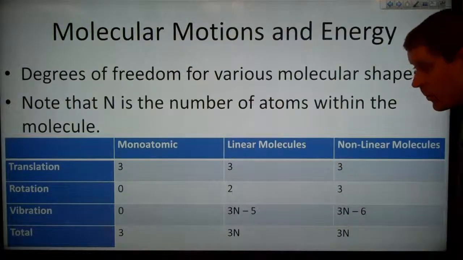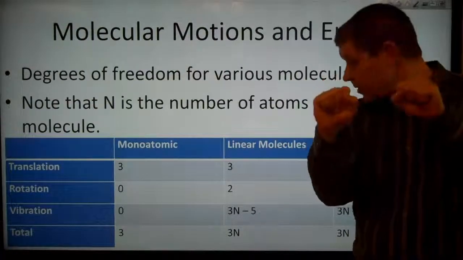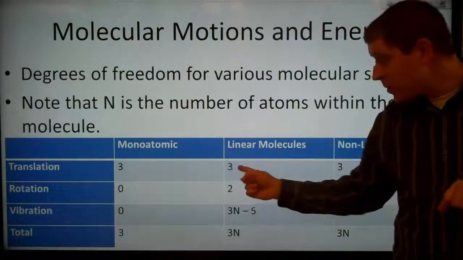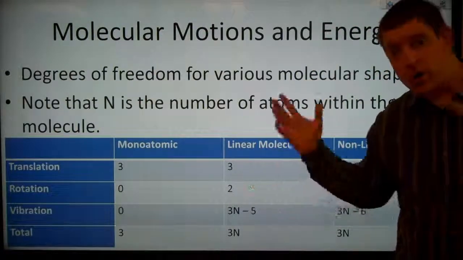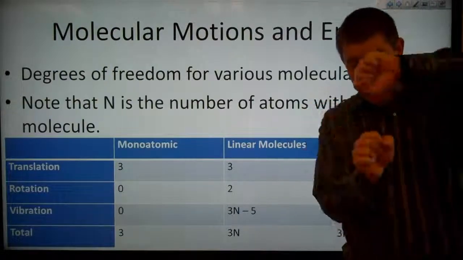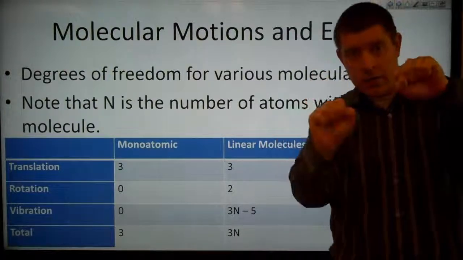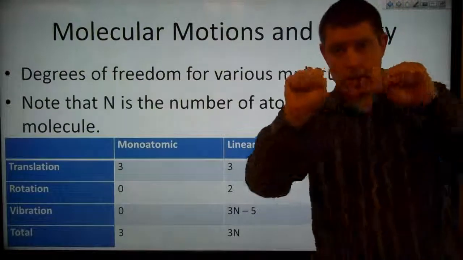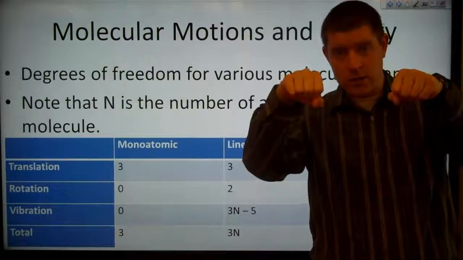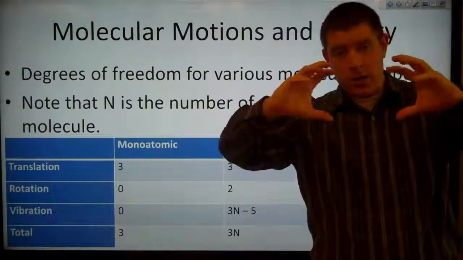With a linear molecule, we now have 2 atoms bonded to each other. So here we still can move it in 3 directions in space, so we still have the 3 translational modes. We'll always have 3 translational modes. And now with rotation, we can rotate about this axis, we can rotate about this axis, but if we try to rotate about this axis, we're not actually changing the molecule.